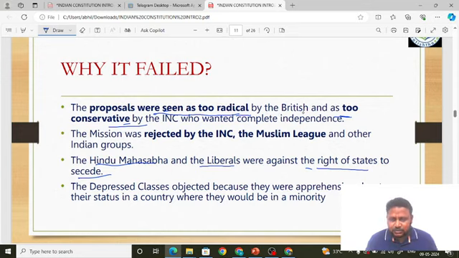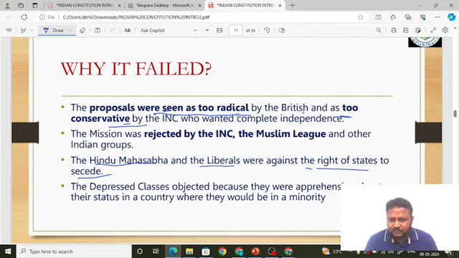As per the present Indian Constitution, no state can leave the Indian Union. This is not permissible in the Indian Constitution. Remember this very important point, friends. Suppose Andhra Pradesh decides to say we don't want to be part of the Indian country, we will form a separate country. That is not allowable. Suppose Gujarat says we don't want to be a part of the Indian Union, we will become part of Pakistan, or we will become a separate country called Gujarat. That is not possible. The right to secede is not available for the states.